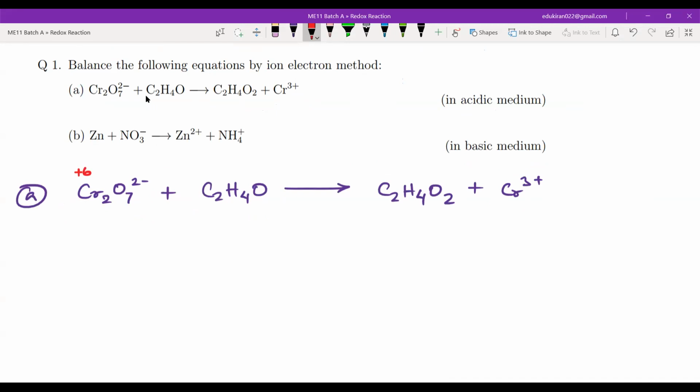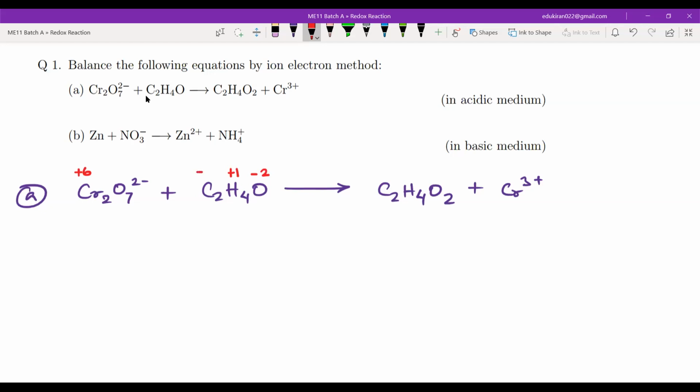What about carbon here? -1. This will be -2, this will be -1. So C2 hydrogen will be +1, right? So we have 4 positive.